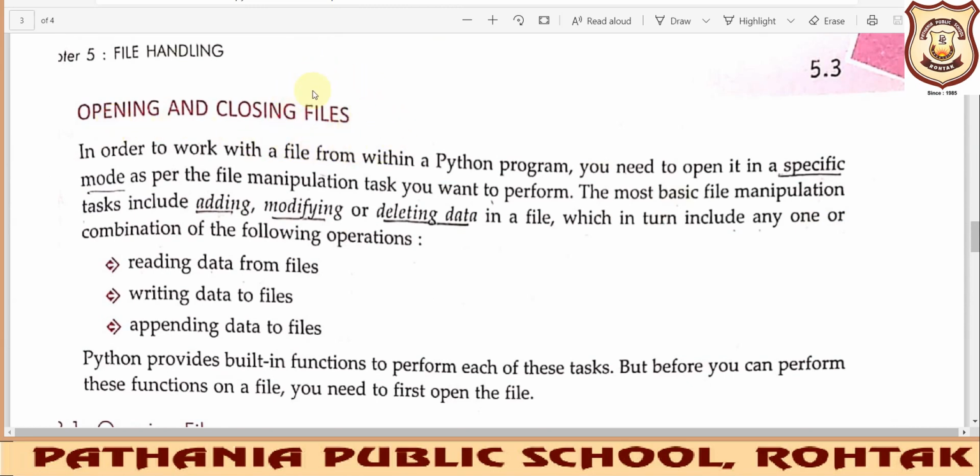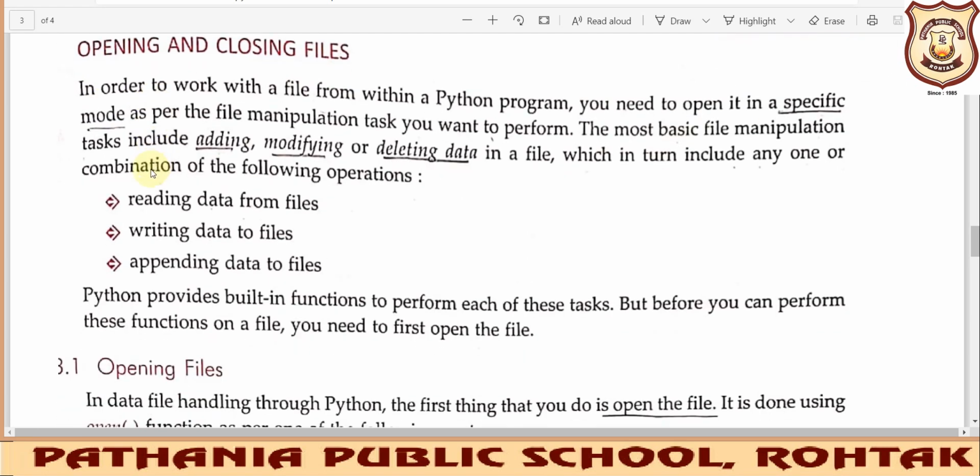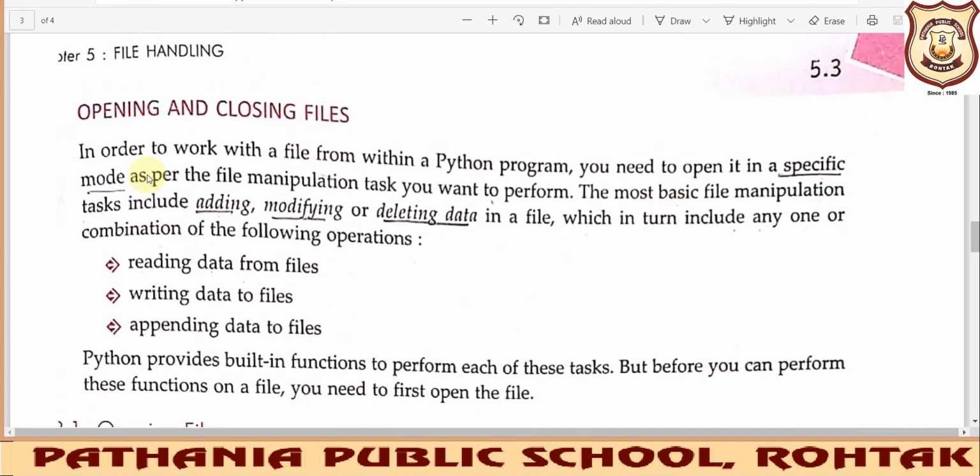So what is there inside the file? The information, the data that we have to deal with, right? Whatever information we have in the file, if we want to read it, definitely we need to open that file, and once we have read that information, we need to close the file as well, right? So we will now be dealing with the different operations of the file. What operations can we perform on the file?